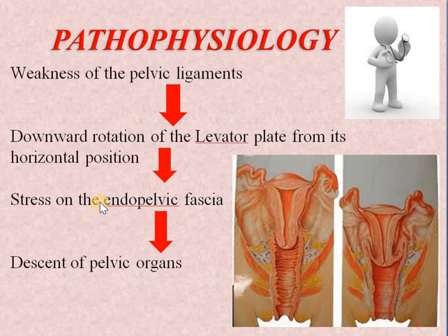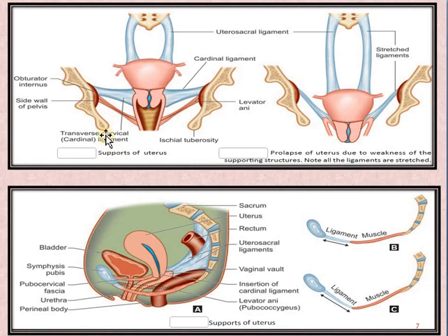So in which cases it happens, we'll see further, but first we'll see it in a more understandable way, so that this pathology will be clear from the next diagram. If you'll see, this is the uterus, which is attached in the vagina by the uterosacral ligament.